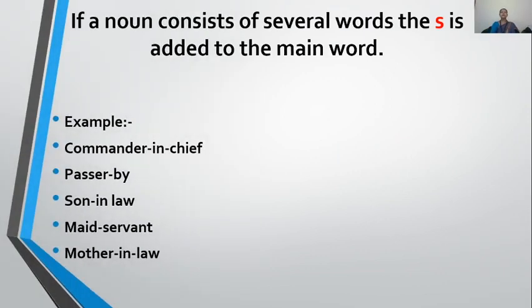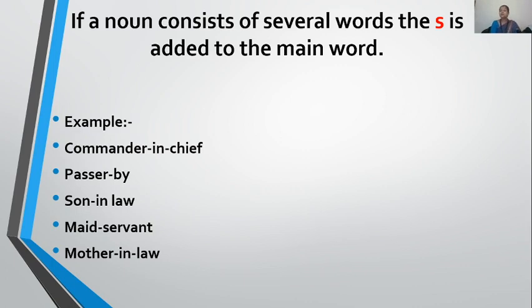Let's come to the other example. If a noun consists of several words, what is this several words? Some of the nouns, when we address them, when we call their name, we don't call their name with a singular word. Like sister-in-law. Sister-in-law is the name of a single person, but there are three words in her name. So this is called consisting of several words.